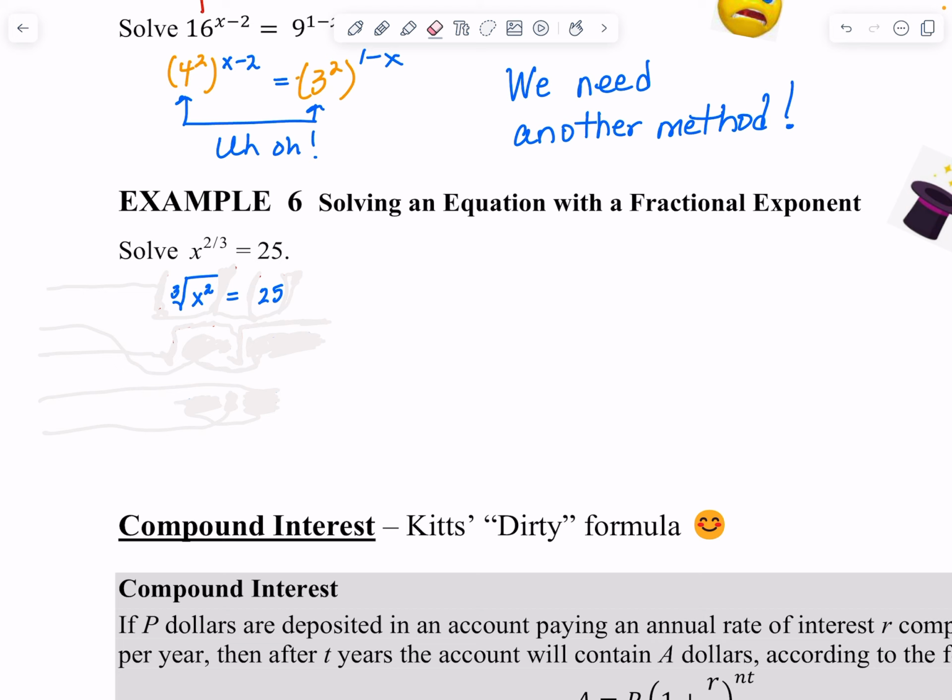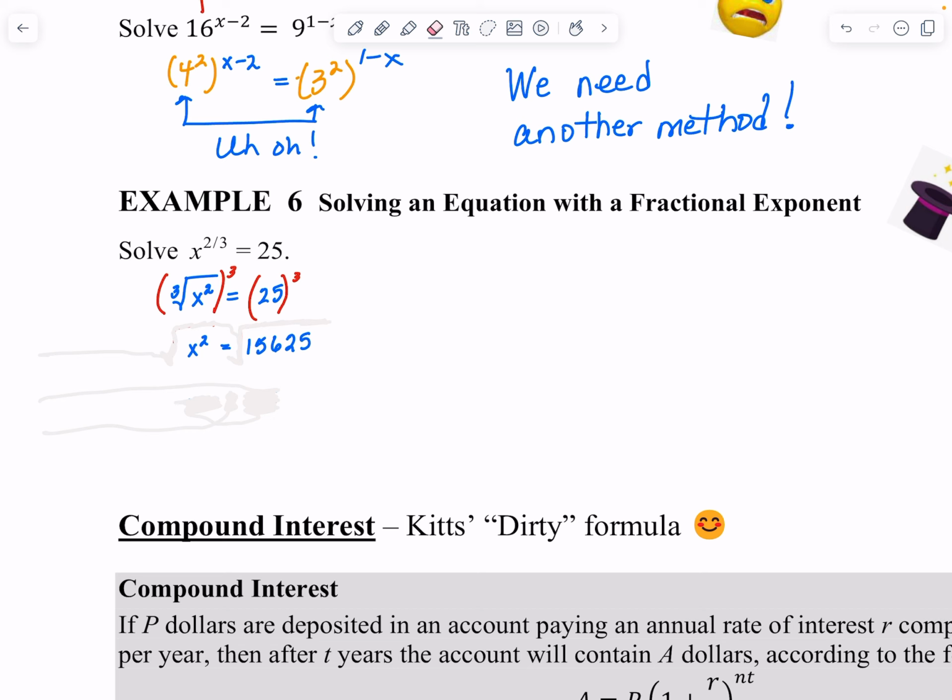Now we're going to be doing this a lot in this section and in this chapter, and that is to get rid of these roots. So the way that you get rid of the cube root is you just cube it. So you're going to cube the left-hand side, which gets rid of the cube root. Whatever you do to one side, you got to do the other. So when we do that, all I have left on the left-hand side is x squared. On the right-hand side, I have whatever 25 to the third power is, a big number.